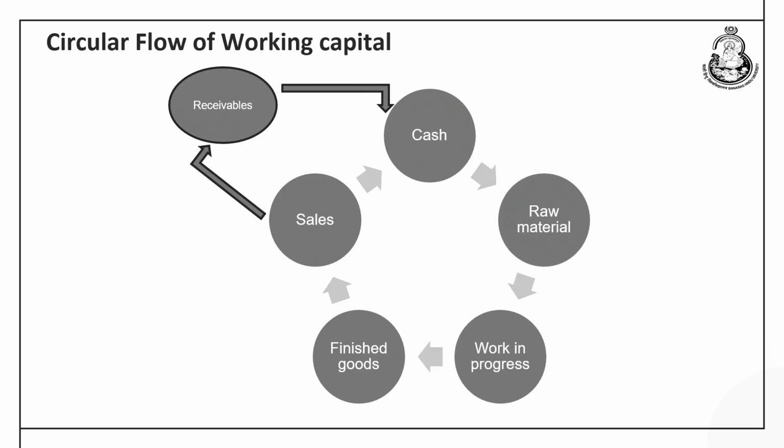But sometimes, keeping in mind the competition and the demand of the product, the company cannot afford to sell the goods on a cash basis. So it has to take the help of receivables, where the company sells the goods on credit, and once the debtors are converted into cash through a rigorous collection procedure, only then is the working capital cycle completed. So, this was the circular flow of working capital, also known as the operating cycle of working capital.